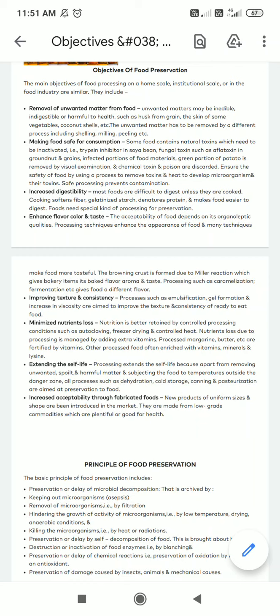So we have to preserve these nutritional qualities. Now how are these nutritional qualities reduced? Suppose we keep a food item at room temperature for a prolonged period of time, what will happen is, as it ripens more and more, its nutritional qualities will be reduced to such an extent